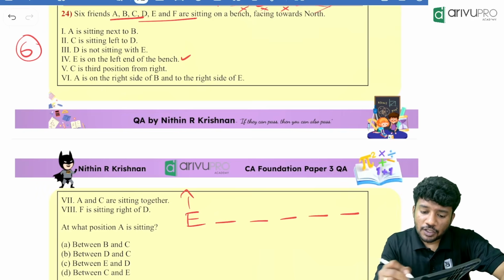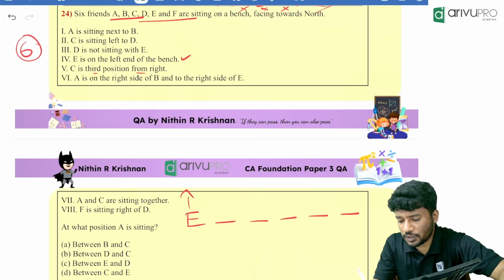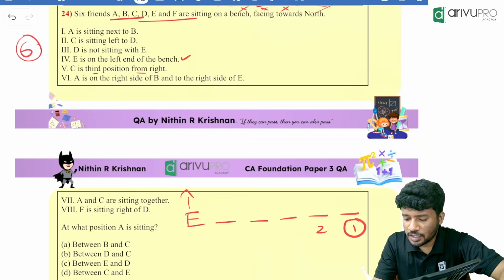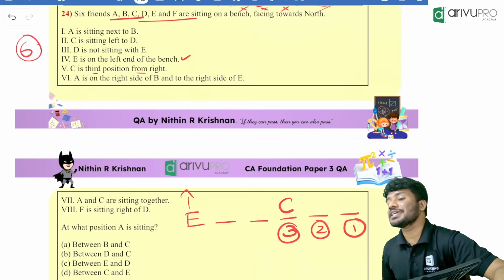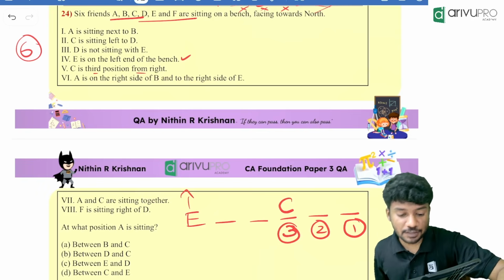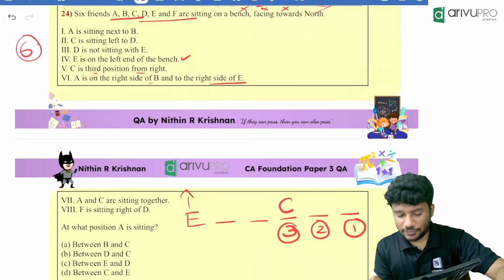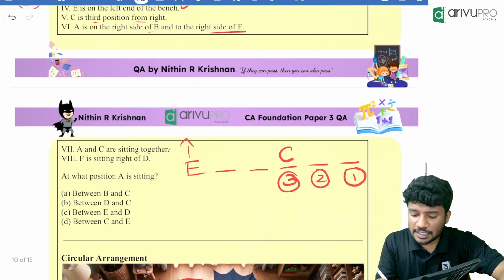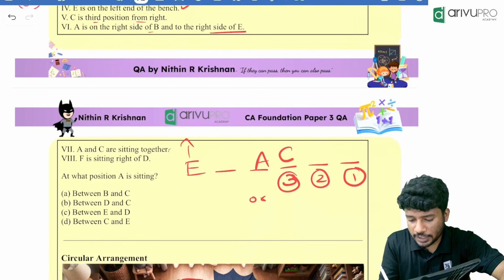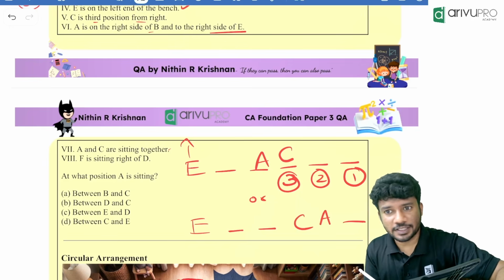Then, C is third position from the right. C is third position from the right means first position is here, second position is here, third position is here. Who is there? C is there, third position from the right. A is on the right side of B and to the right side of E. We don't have any connection. A and C are sitting together. Either it can be AC or it can be what? E dash dash C A then dash. Okay, 2 possibilities are there.